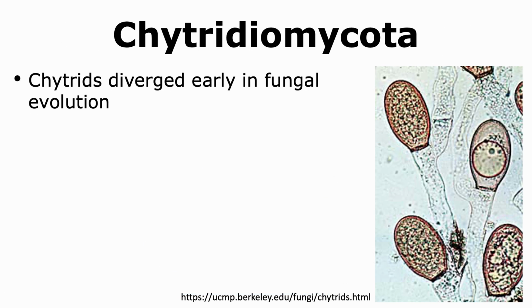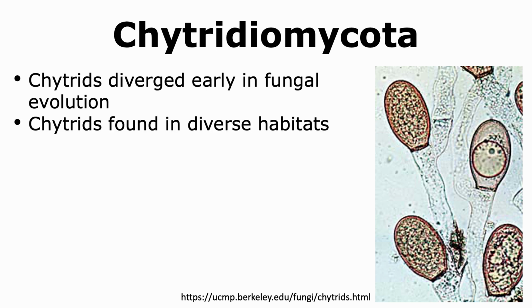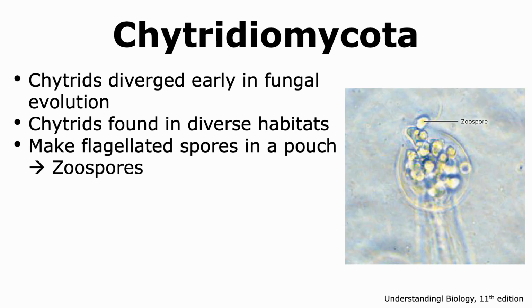Members of the group Chytridiomycota are also known as chytrids, and research has shown that they diverge very early in fungal evolution. Chytrids are found in diverse habitats that include water bodies and soil. They make spores that are very characteristic in that they have flagella. These spores, called zoospores, are present in a pouch. In fact, chytrid comes from a Greek word that means little pot, indicative of this pouch in which the zoospores are present.